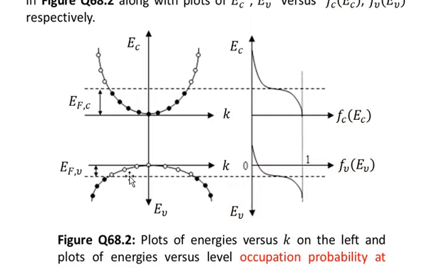So when you move some of the electrons from the valence band to the conduction band, the population of electrons in the conduction band will be equal to the population of holes in the valence band. Initially there didn't exist any electron in the conduction band, so all the electrons in the conduction band came from the valence band. So the electrons in the conduction band are equal in number to the holes in the valence band.